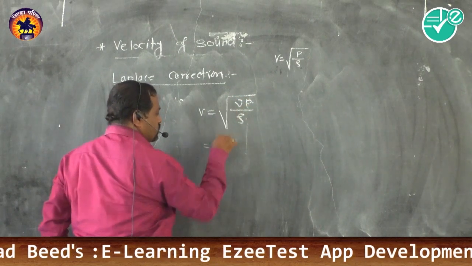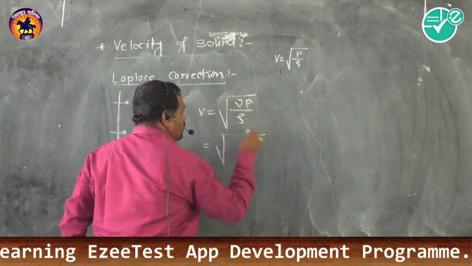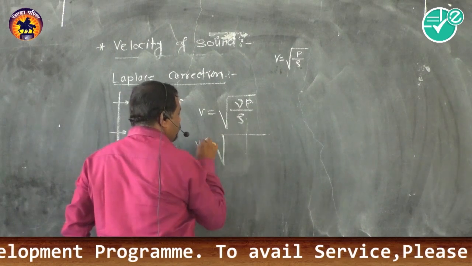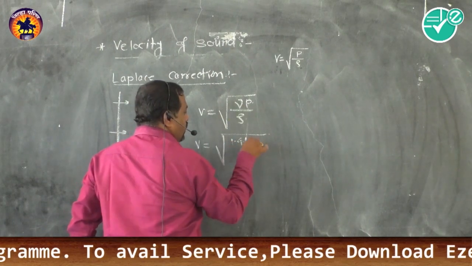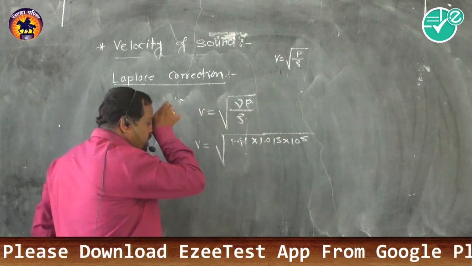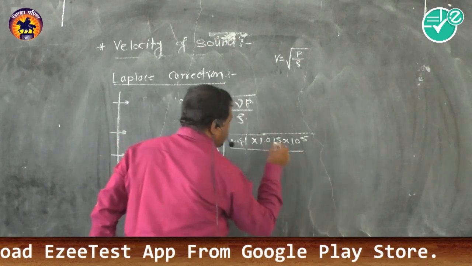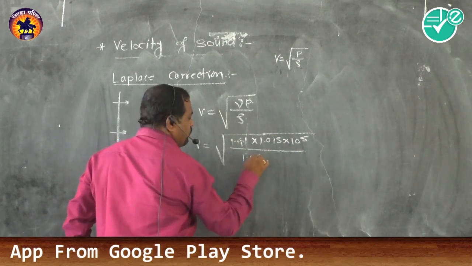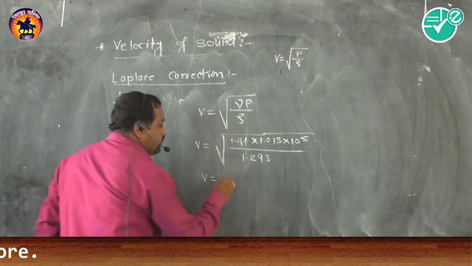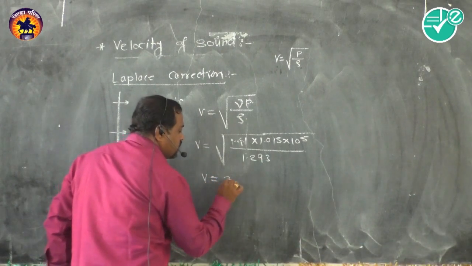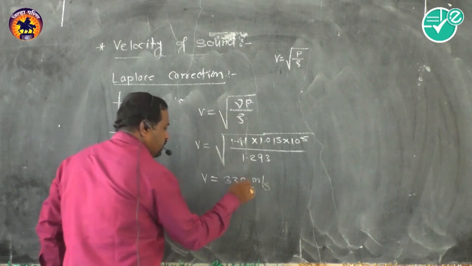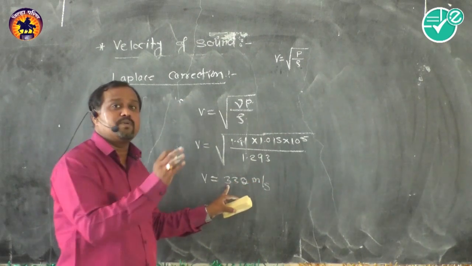If I keep the values: gamma 1.41, into 1.013 into 10 to the power 5 newton per meter square, which is the atmospheric pressure, and the density of air 1.293. If we calculate this, we obtain a value very close to 332 meters per second, or we can say 330, which is very close to the experimental value.